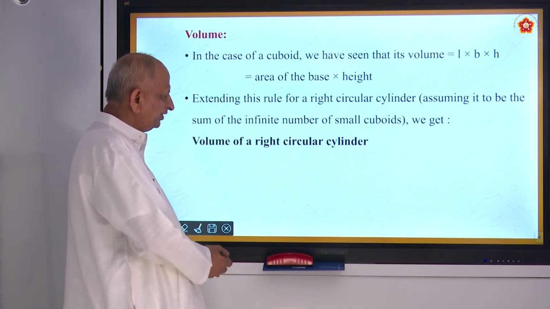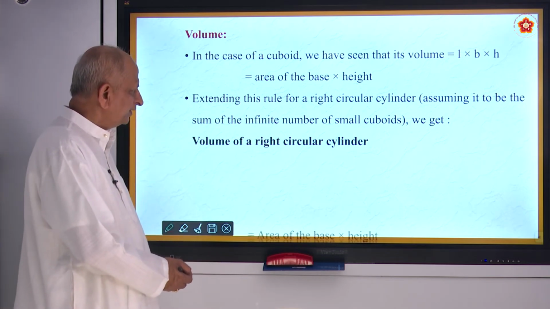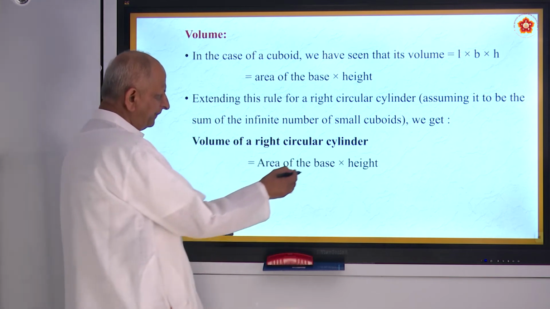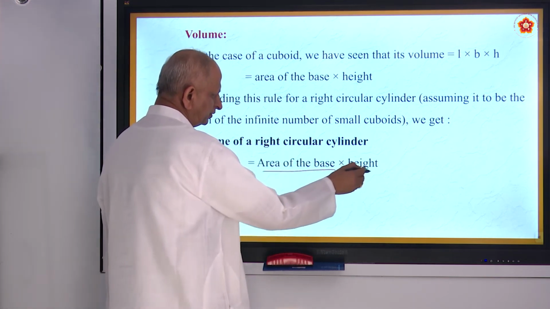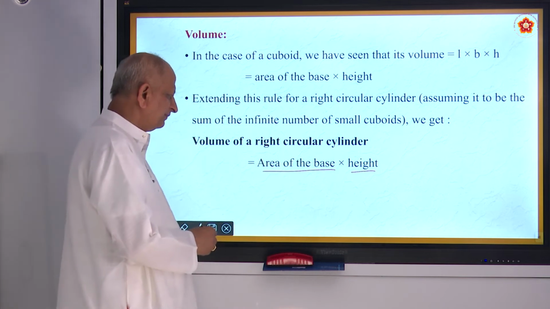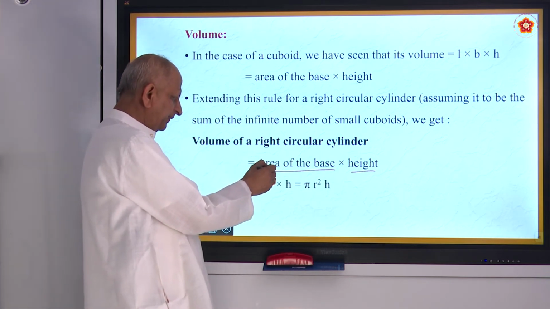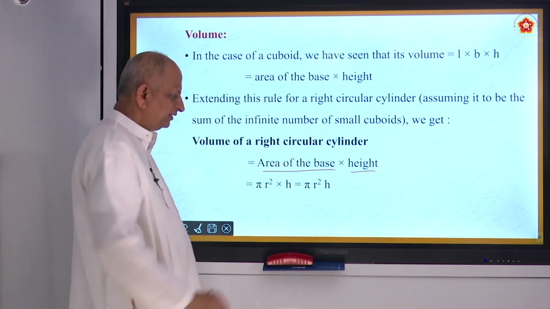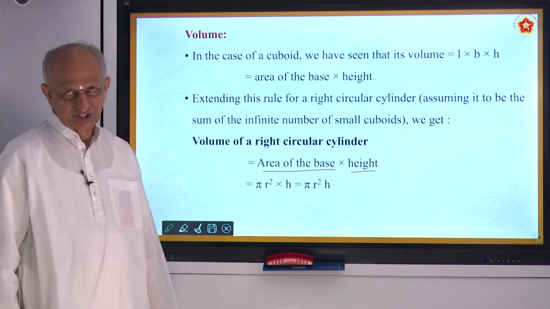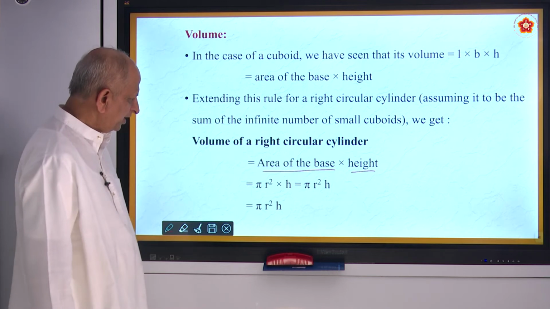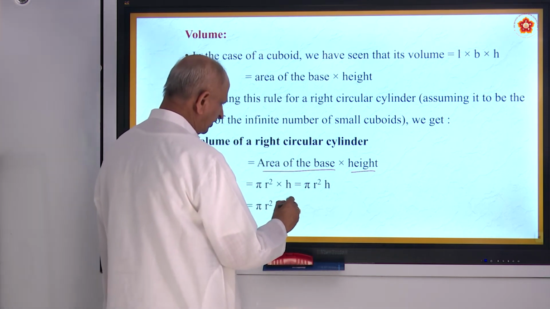So the area of the base is pi r square, into height. Because it is a circle, its radius is r. So the area of the base is pi r square, into height becomes pi r square h. So much of cubic units.